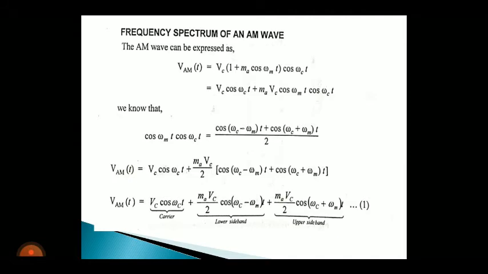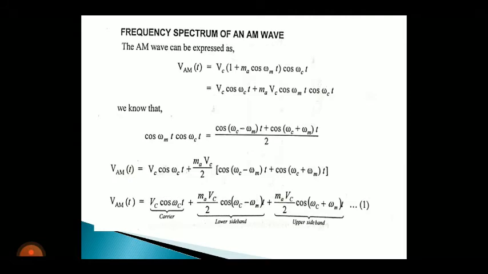So here we have the terms cos omega m t and cos omega c t. I am going to consider omega c t as A because the carrier is the high frequency signal. So cos of omega c minus omega m into t plus cos of omega c plus omega m into t, the whole divided by 2.